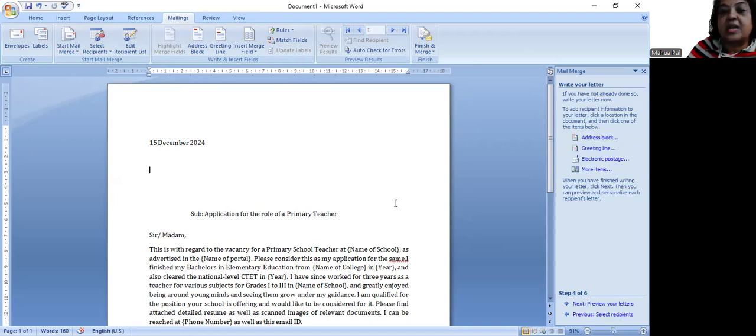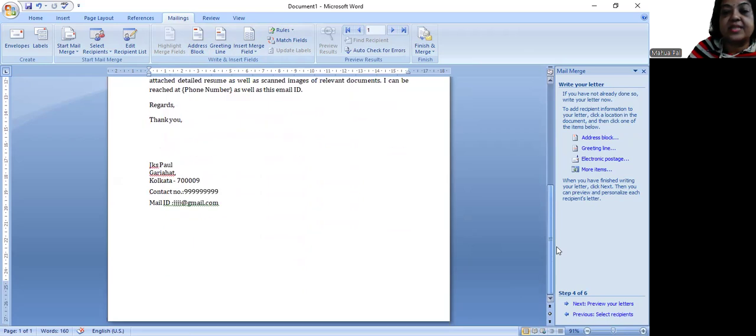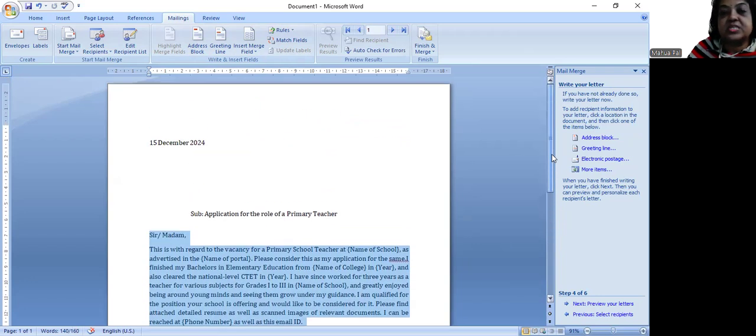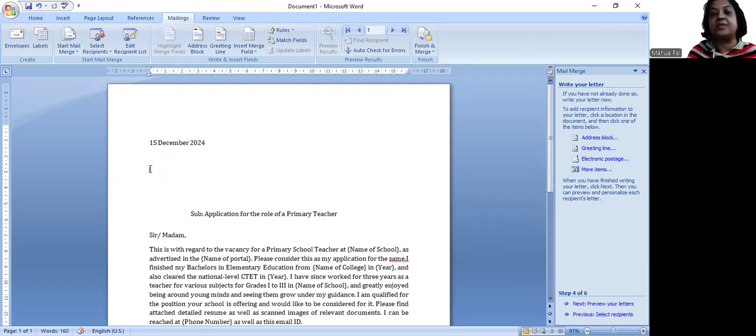that is, write your letter. Now while writing the letter, I find that the common portion is already present. I had already prepared my content. Only one portion is missing, that is the recipient's part: whom I am addressing, and the address. Like for this particular job application letter, I'll be mentioning the principal or headmaster and then the address. So this I'll be getting not by typing, but by clicking the address block. On the right hand side you can choose it, or from here also. Let's see from here, address block.